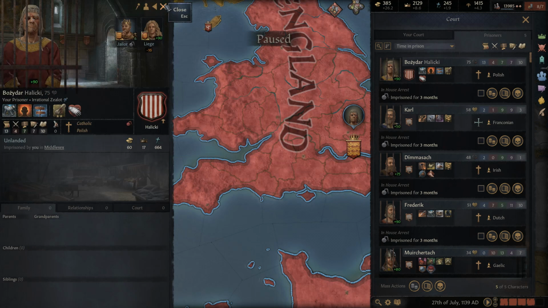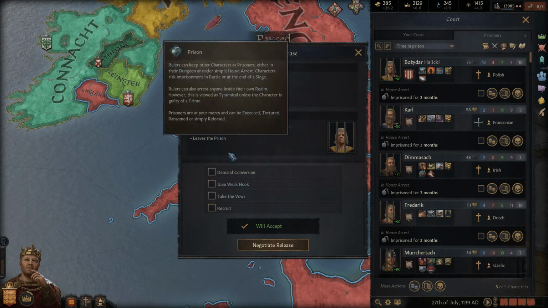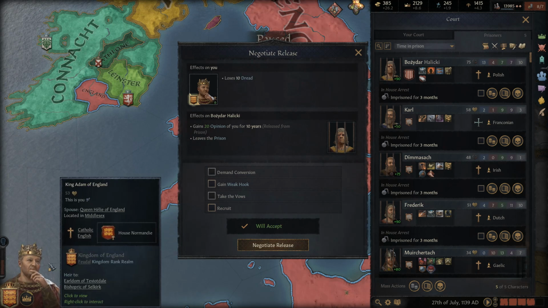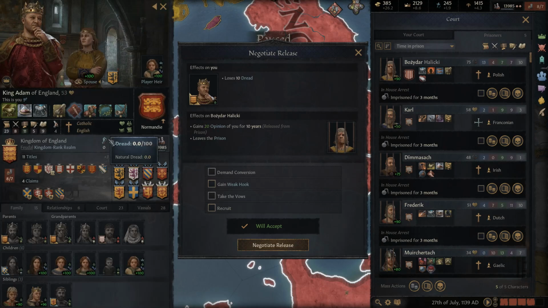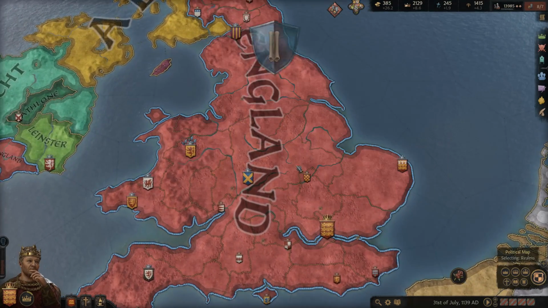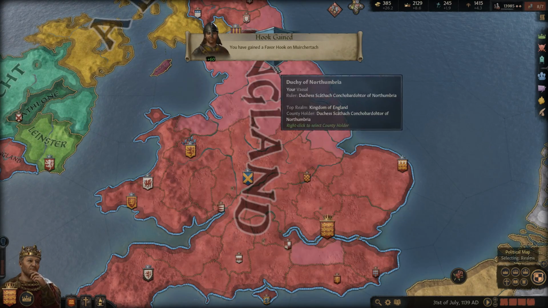So this guy sucks. Oh, he's really old too. Oh, he's about to die. Yeah, let's just let this guy out. He just deserves to be let out on just like a weak hook or something. We could let him out, just flat out let him out. He'd like us more, but I mean, I guess we'd show mercy. We'll lose dread, but we don't have any dread, so it's irrelevant. We'll show mercy to an old man. Adam's a nice guy. All right, so everybody's accepted these.